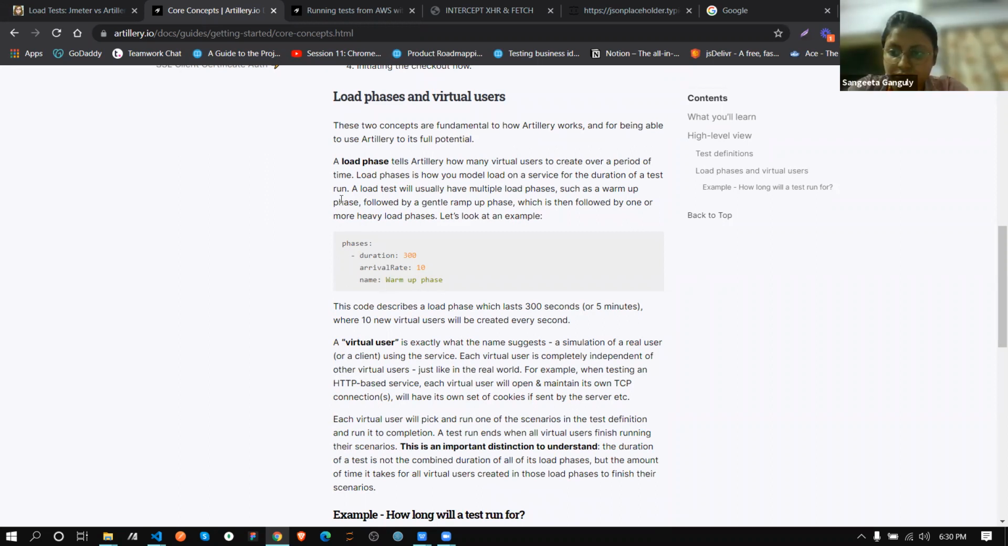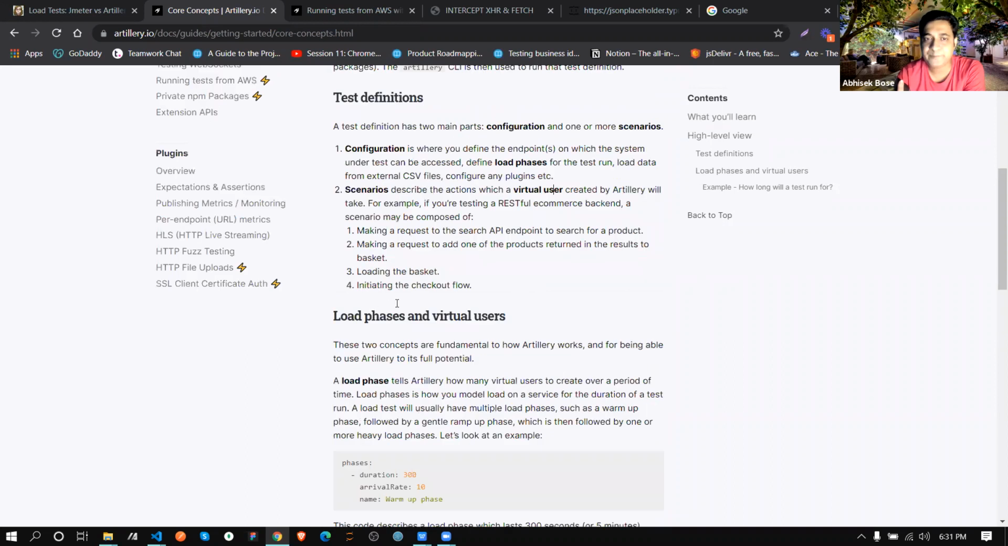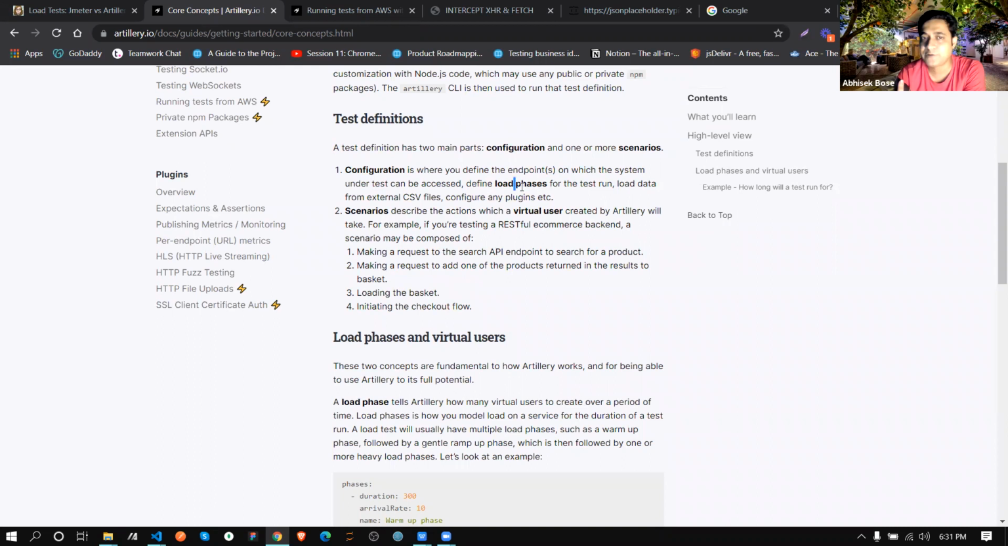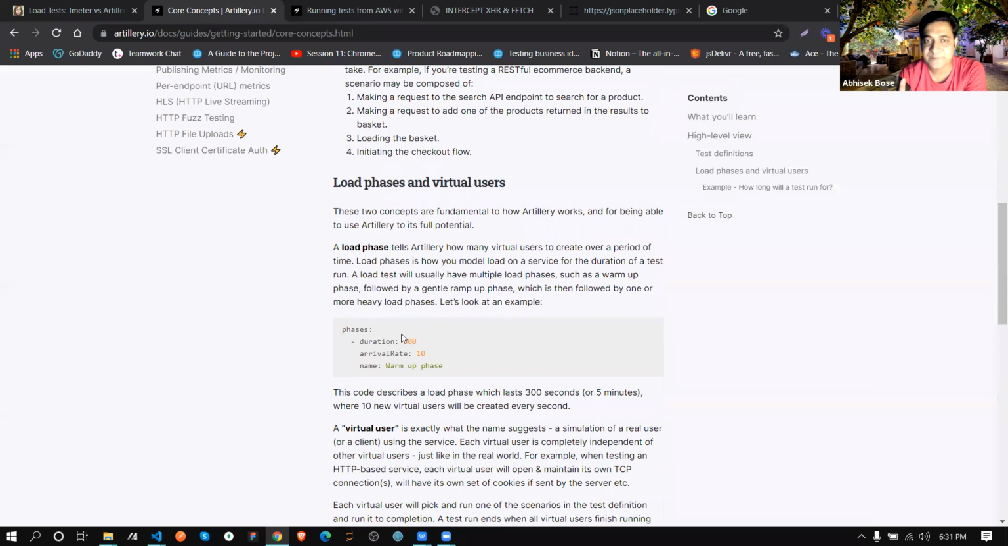Okay. So as I mentioned, there are two parts: configuration and scenario. In configuration, there is basically the load phase, and in scenario, you are basically making those requests. So see, in the load phase, what you are doing is mentioning phases this way: hyphen duration 300, arrival rate 10, and the name is warm up phase, meaning this is the name you are giving to that phase. Arrival rate 10 means it will hit that API 10 times within 300 milliseconds.